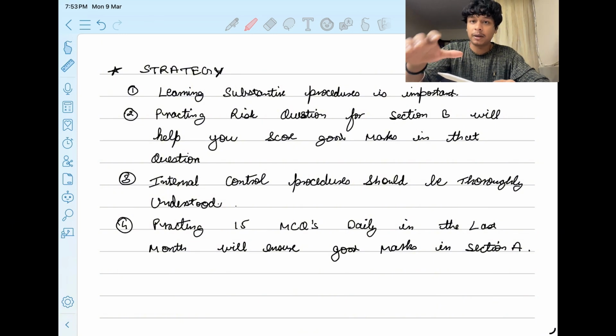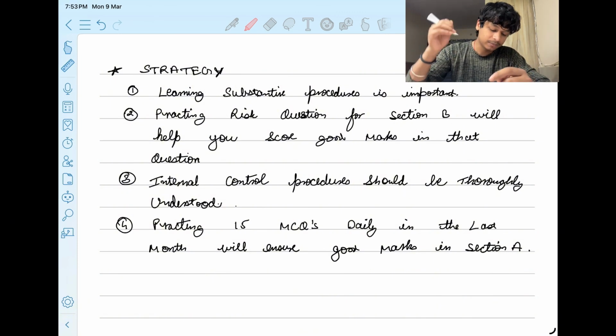And the paper pattern is also different, so get yourself prepared for each and every situation. I will recommend some procedures to be learned which can be used in every scenario, so that is what will help you: learning common substantive procedures, right?